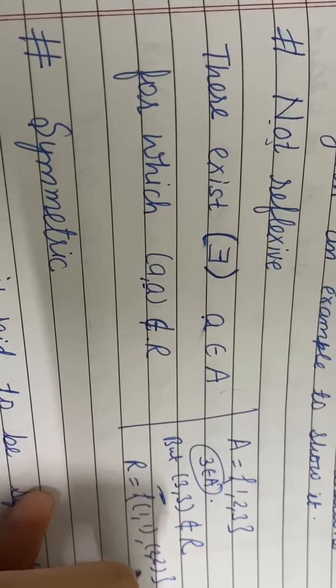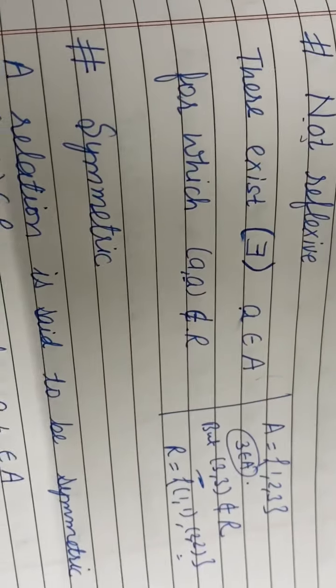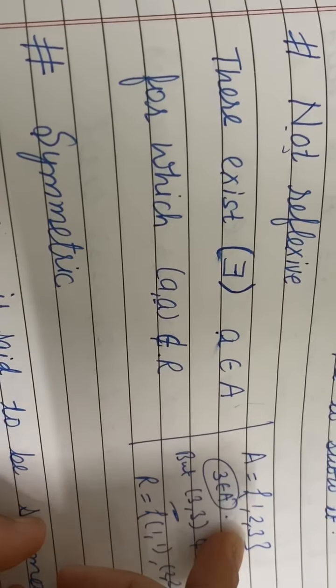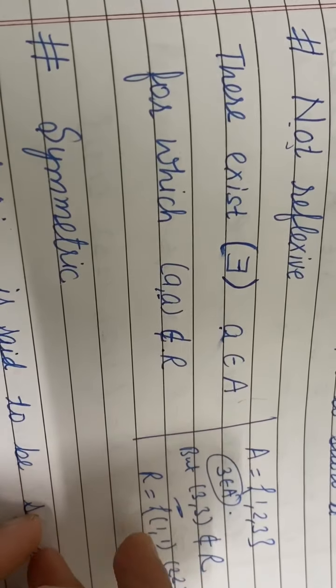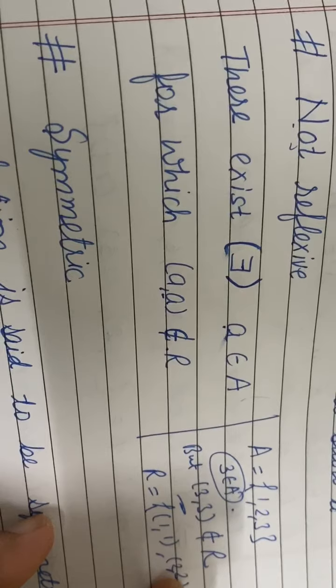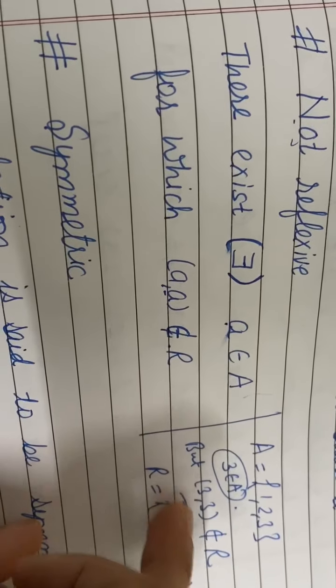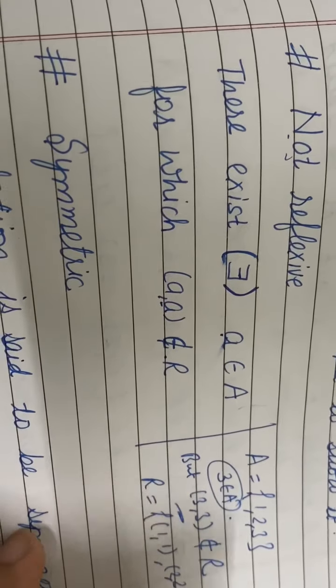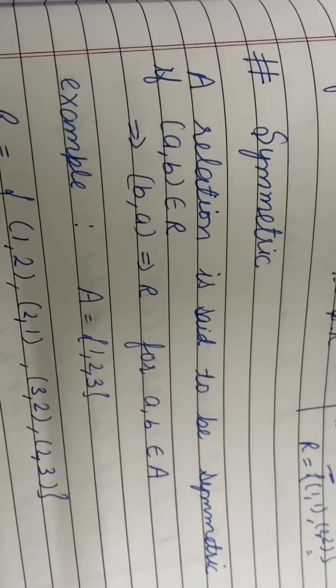If this element is not there, it means it is not reflexive, because we want this kind of element in the relation for all elements of A, but for 3 the ordered pair is not there, so it is not reflexive.